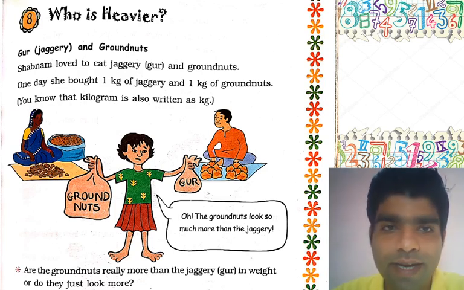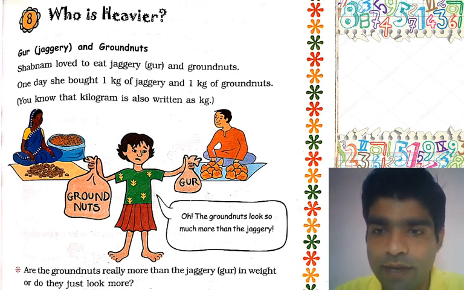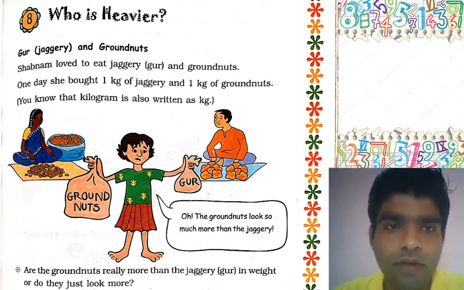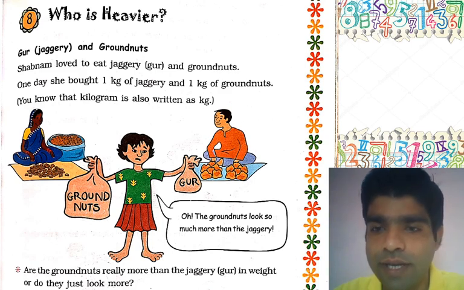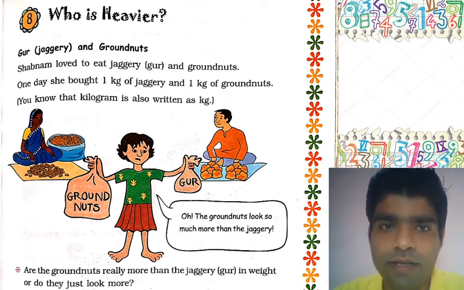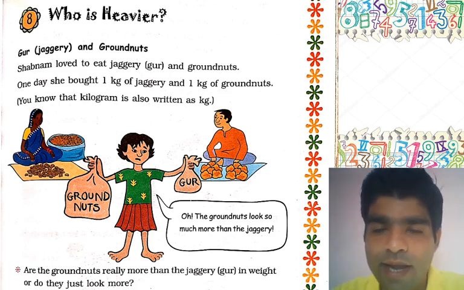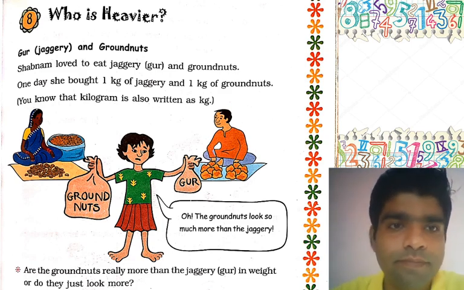Your chapter number 8 name is Who is Heavier. Now listen, here is a very wonderful story of jaggery and groundnut, and who is heavier. The words heavier and lighter, every student knows about. Okay, now let's start from this.